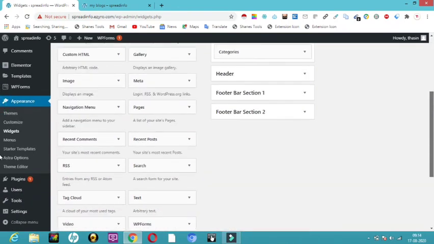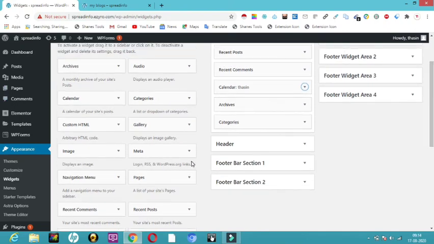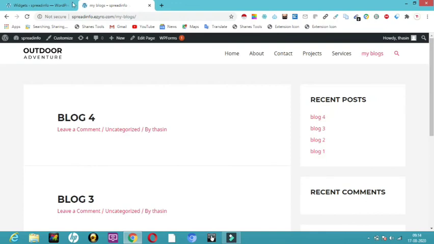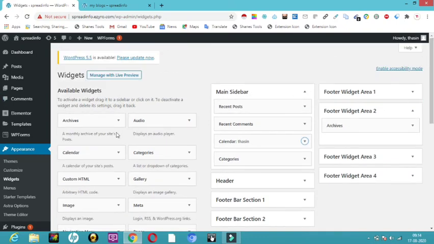In the same way, there are footer bar sections and footer widgets. In a few themes we get a footer widget area in the bottom part, but in a few themes we don't. In our theme, we don't have the footer widget area, but we have the main sidebar. So this is how we can use these widgets by drag and drop. If you don't want one, you can delete it at the same time.